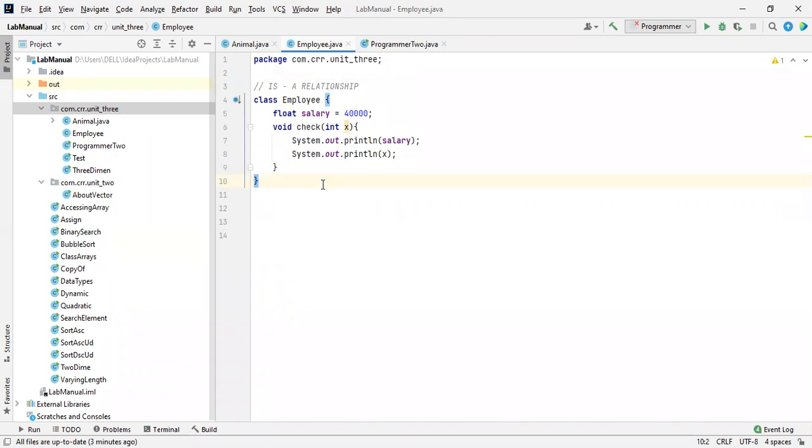Okay, I think you got the idea. Tomorrow again we are going to discuss the same topic, because object oriented programming is one of the main concepts: inheritance, polymorphism, and encapsulation. These are all the topics we have to discuss. Okay, there is no need to worry. Tomorrow again I will explain the same thing.